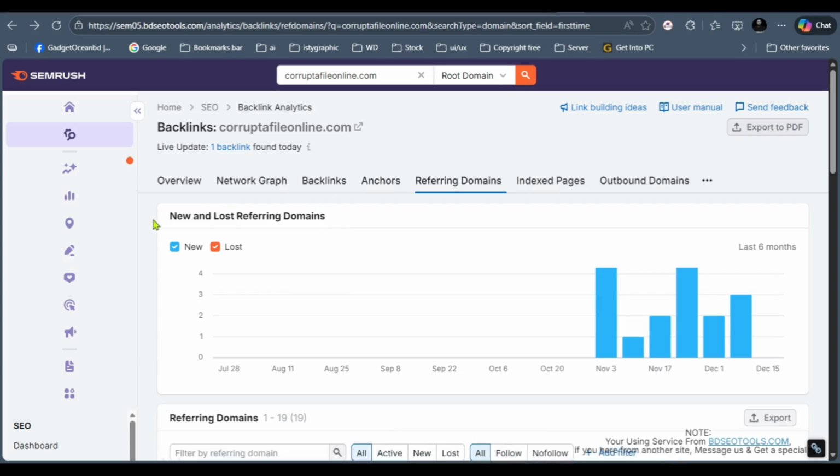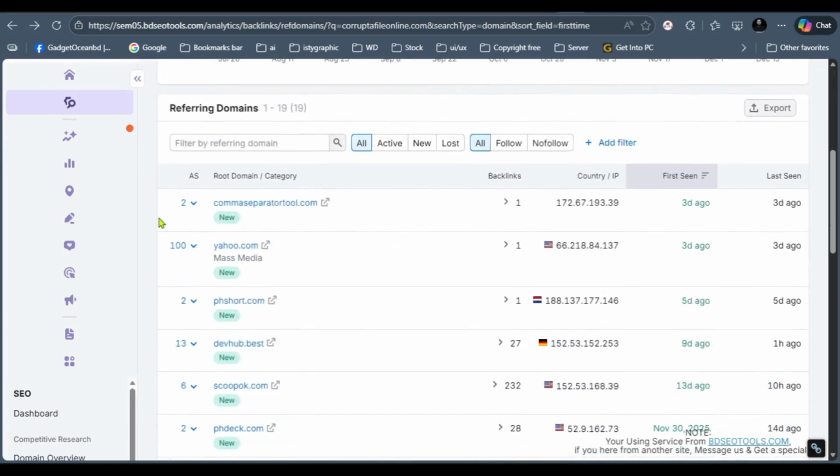So right now I will show you the backlink status of this website. I did 95% of the backlinks manually by myself. That's why this website gets lots of backlinks, and the SEMrush authority score increased from 0 to 2. You can see here is a backlink from Yahoo, which is really good because Yahoo has a high DA on the internet, and it's very popular. So this will give a boost to this website to rank well on search engines, on Bing and Google also.